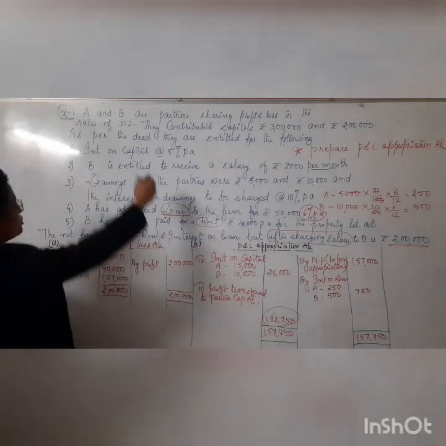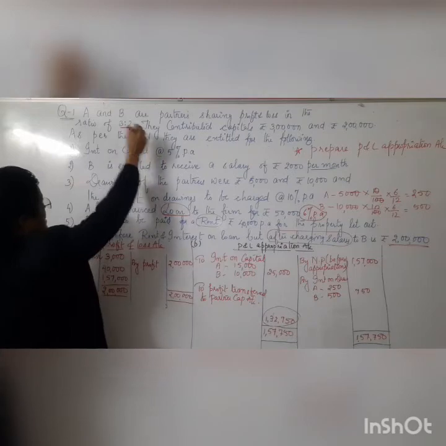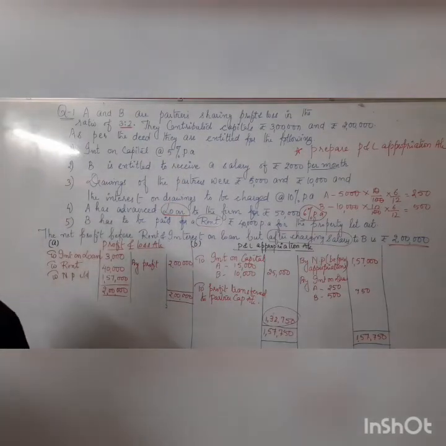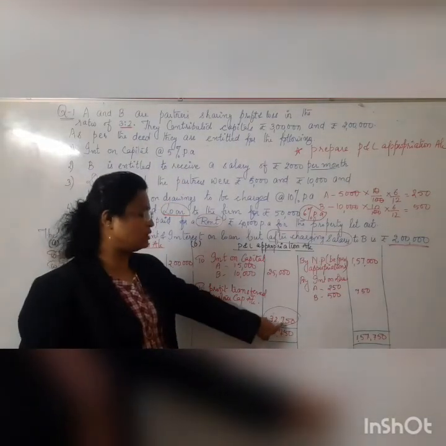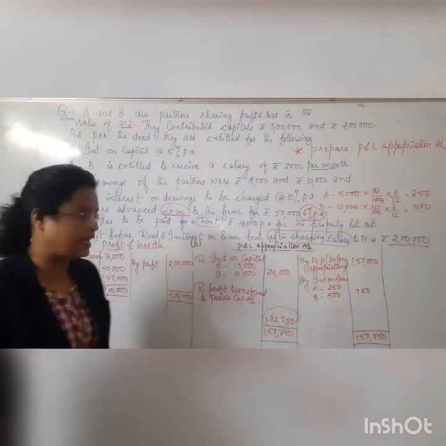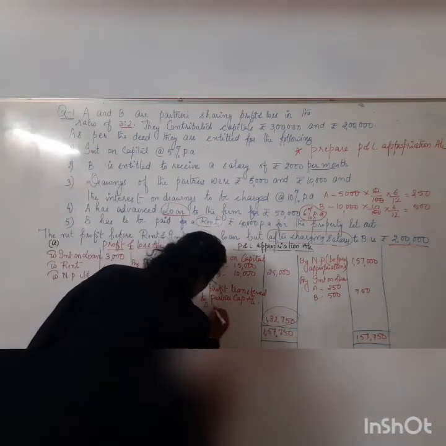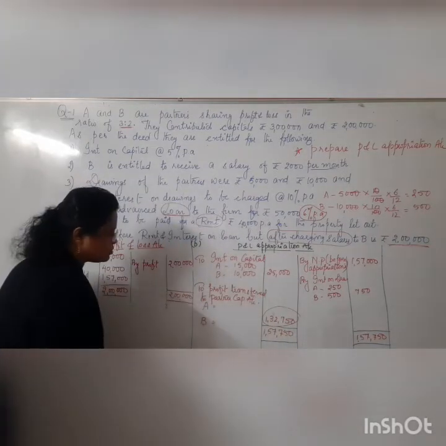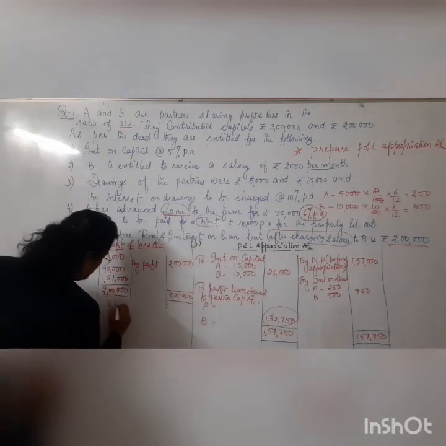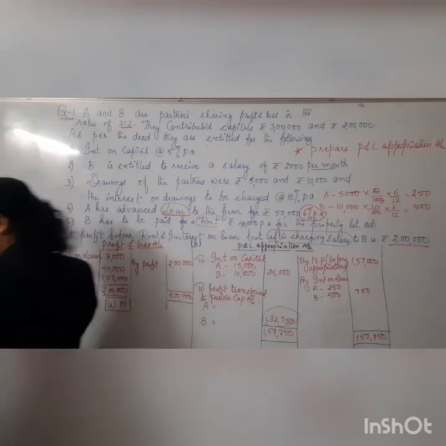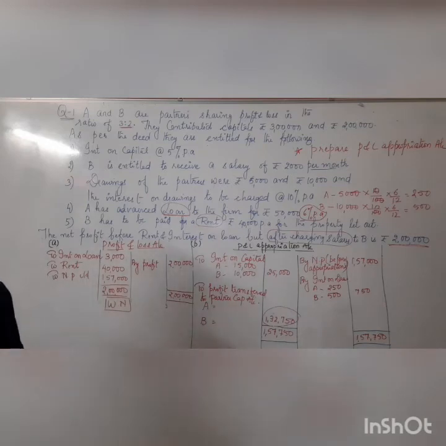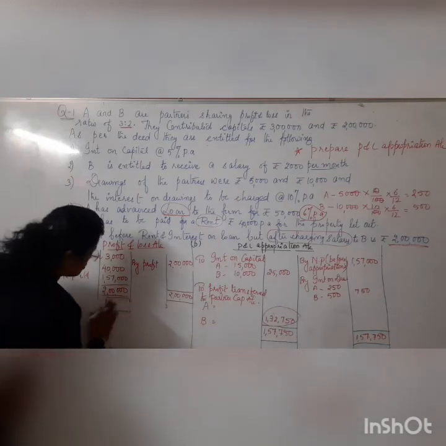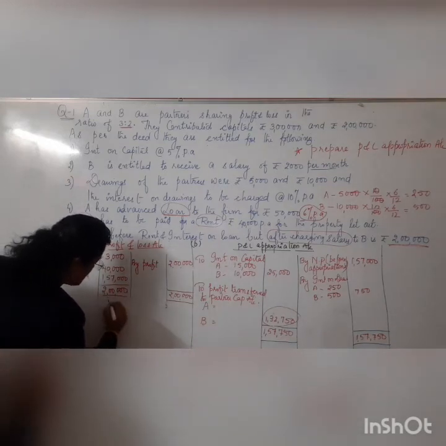And in the question, we are given the ratio, that is 3:2. We need to distribute this profit and give it to A and B. So let us write down here for A and for B. Now how to distribute this? I'm just writing the working note over here so you can understand it. It's a very simple thing. You need to distribute it in the form of the ratios. Nothing else you are supposed to do here. As a working note, I am showing this to you.